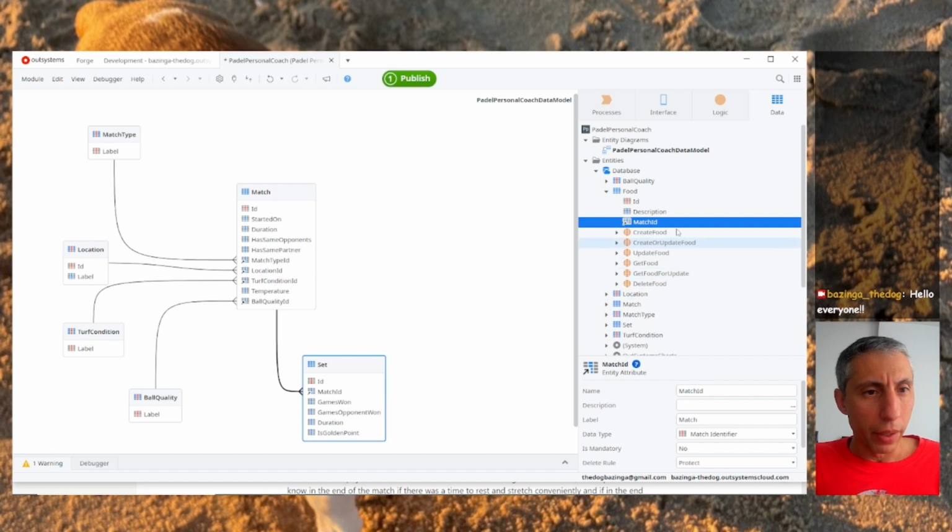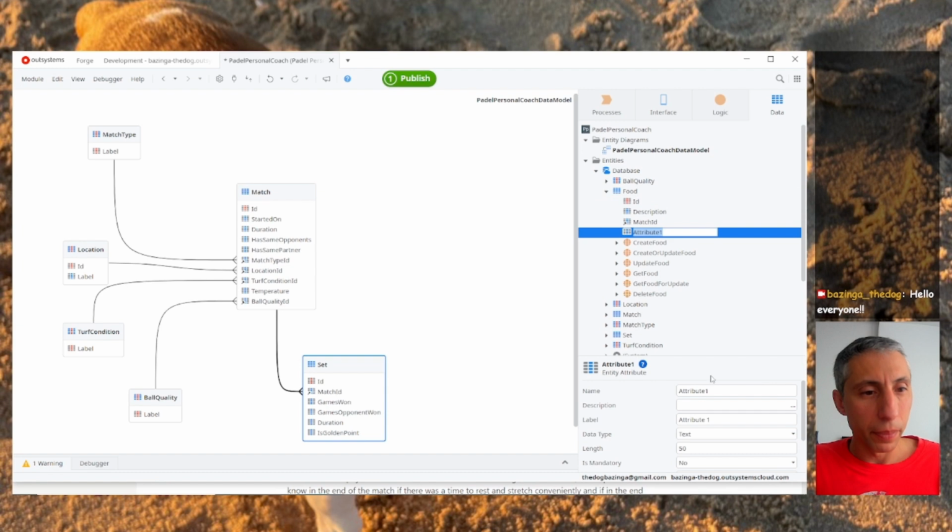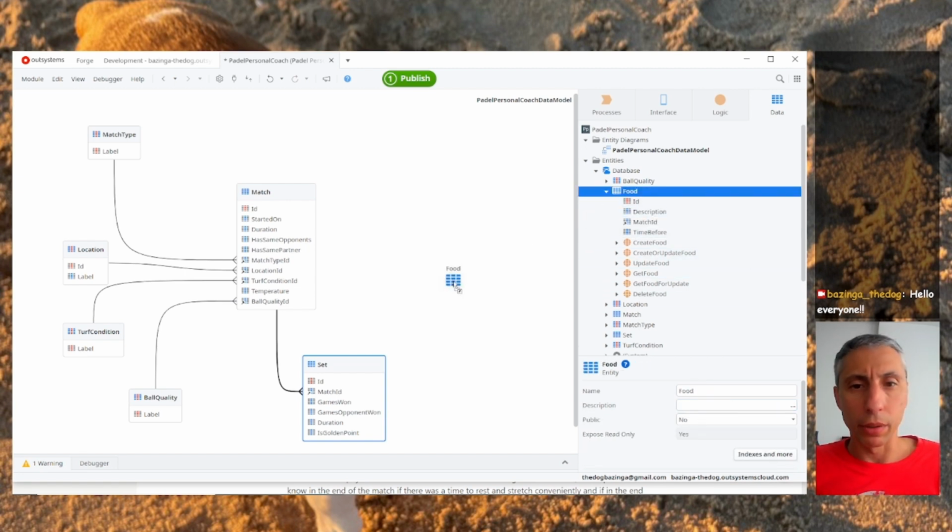Now we have the description and we also have the time before. So let's make this an integer, time in minutes that food was ingested before the match. Okay, so we got food.